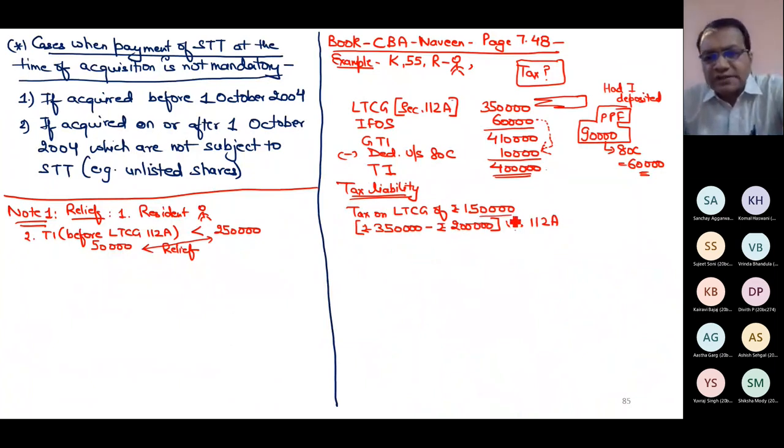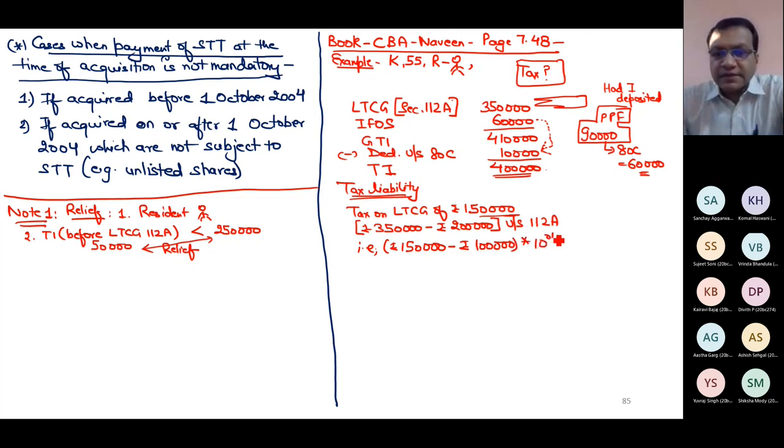Now on 150, how much is the tax? Can you tell me on 150 how much is the tax? Not 15,000, it is 5,000. 150 minus 1 lakh rupees into 10%. This is my tax, 5,000.